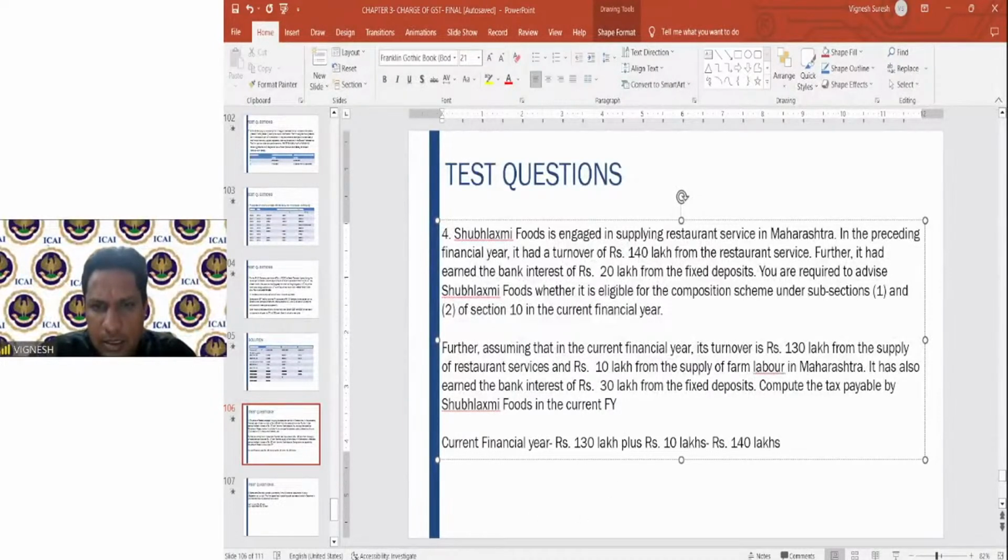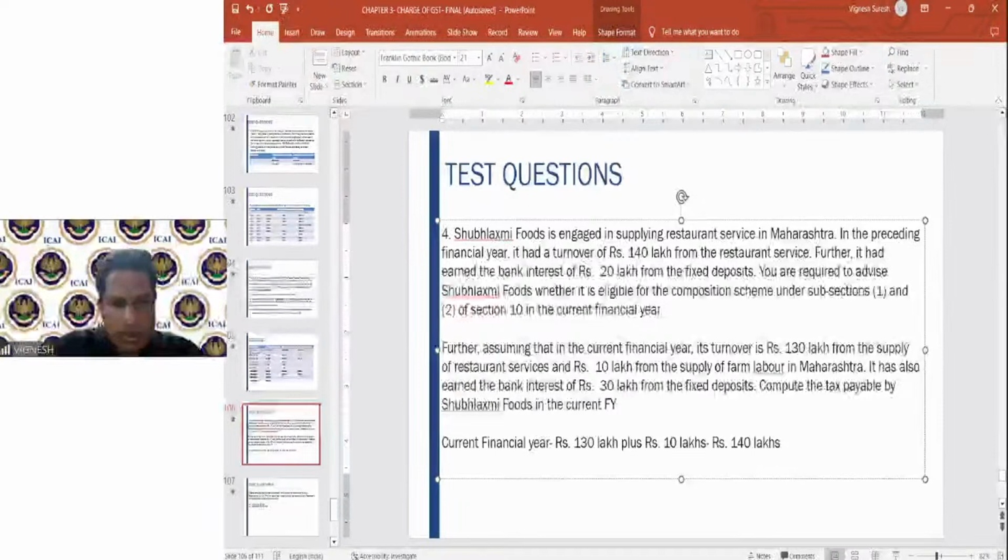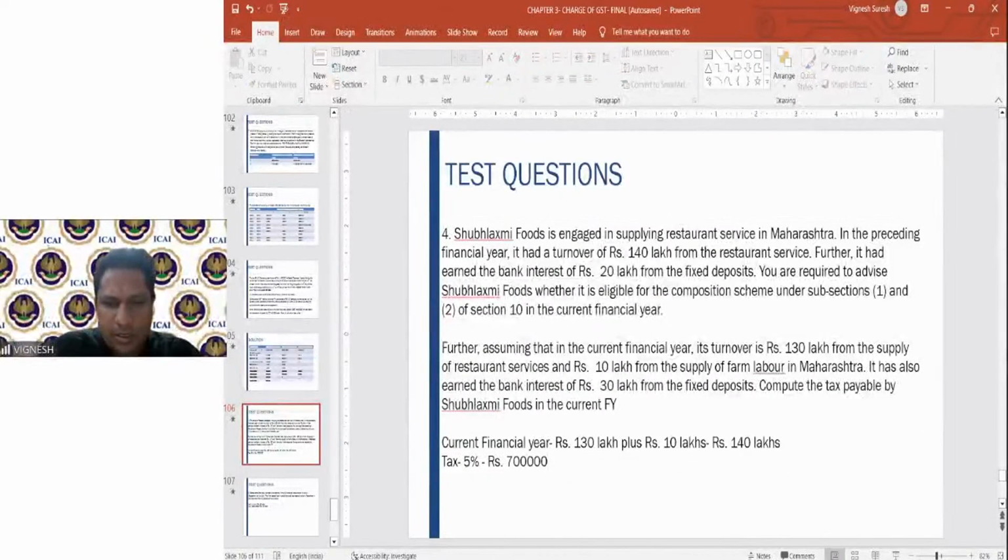For this, tax is 5% because it is restaurant service. Tax at 5% on rupees 140 lakhs is 7 lakhs. I hope this is clear to all of you.